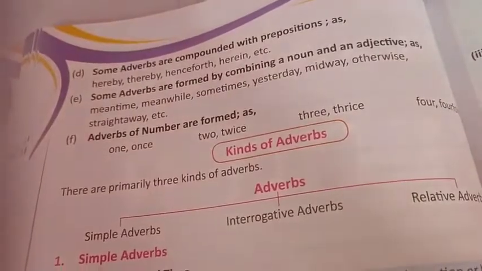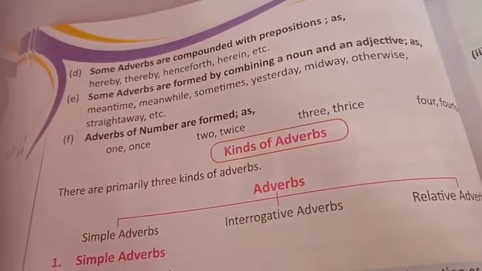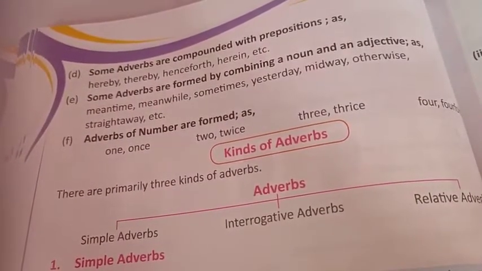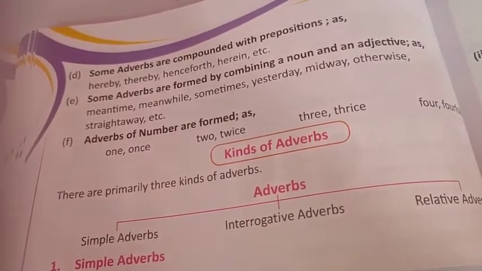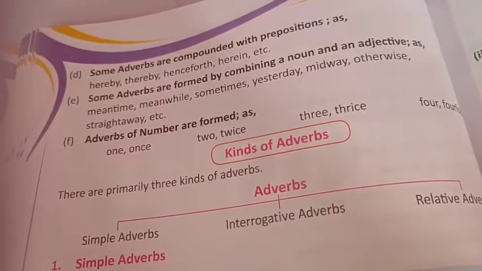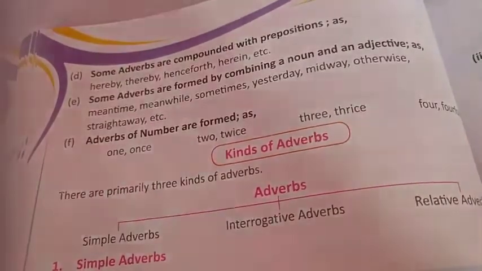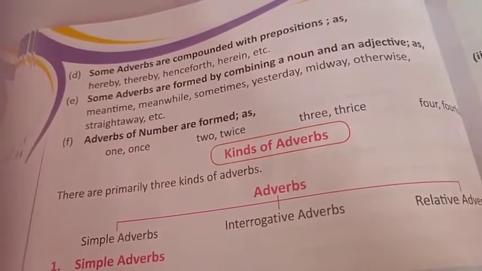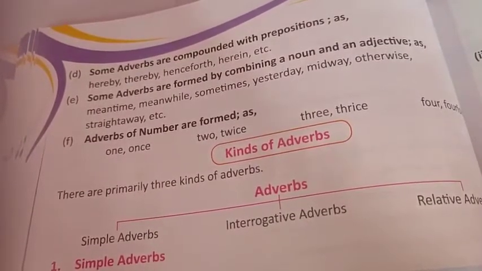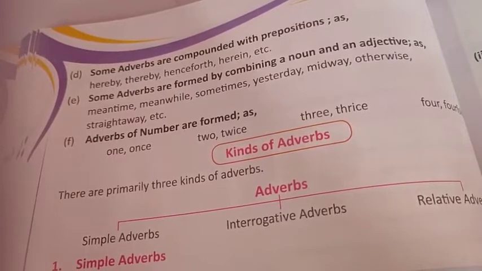Then D part. Children, sometimes many adverbs are formed by combining them with prepositions. Hereby, thereby, where by is a preposition, and adverbs are compounded with prepositions. So henceforth, herein, where in is a preposition.